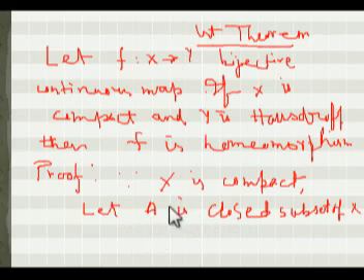Since A is a subspace of X and X is compact, by the theorems we already know A must be compact.